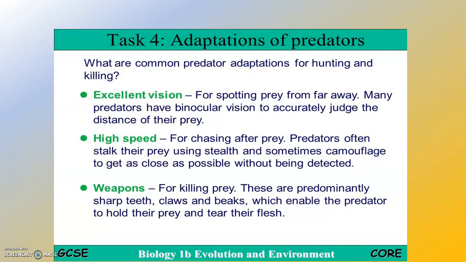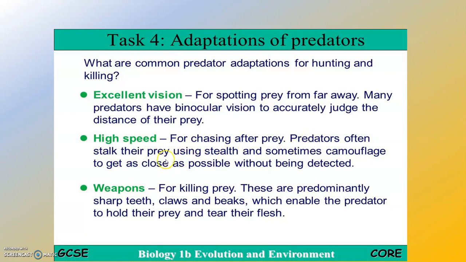Now here we see adaptations of predators which are common, which are used by animals for hunting and killing. Excellent vision for spotting prey from far away. Many predators have binocular vision to accurately judge the distance of their prey. High speed for chasing after prey.